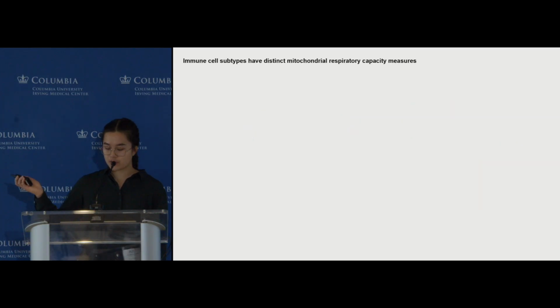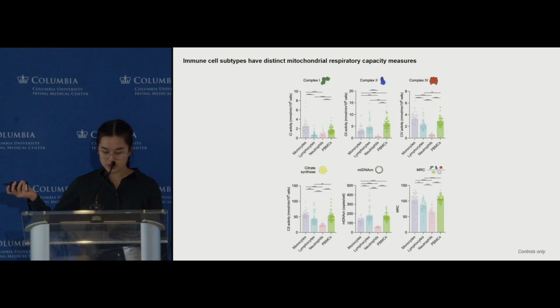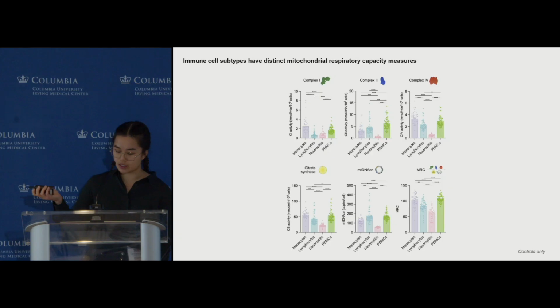First, we confirmed that immune cells do indeed have specific mitochondrial profiles. We can see here that both the individual variables, so complex 1, complex 2, complex 4, and so on, as well as the combined MRC index in the bottom right corner, are all distinct across specific immune cell subtypes in healthy controls.